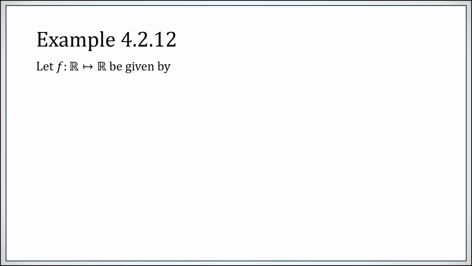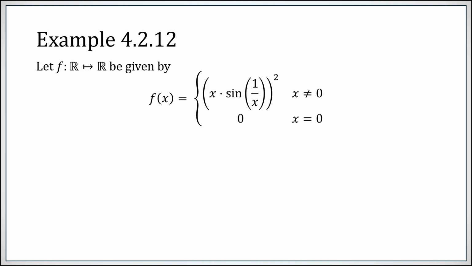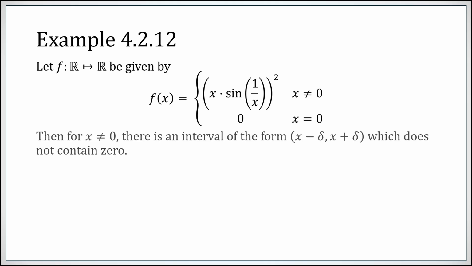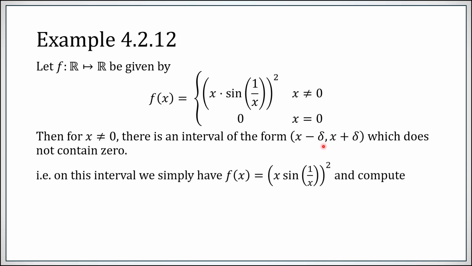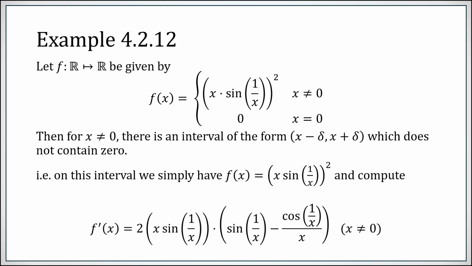Here it is. Here is a function given by x squared times the sine of 1 over x, at least when x isn't 0, or just equal to 0 when x is 0. For x not equal to 0, we can make a little interval around x that doesn't include 0. This is just the product of a differentiable function with a composition of two differentiable functions. We would simply compute the derivative through all of our familiar rules. And there it is. It's not particularly pretty, but that is f prime, at least away from 0.